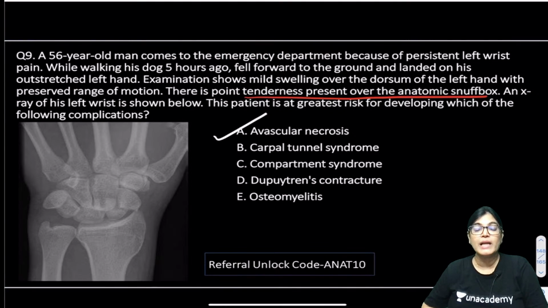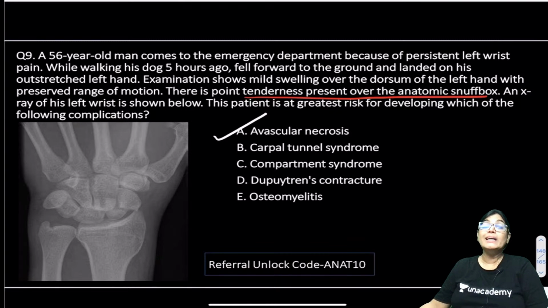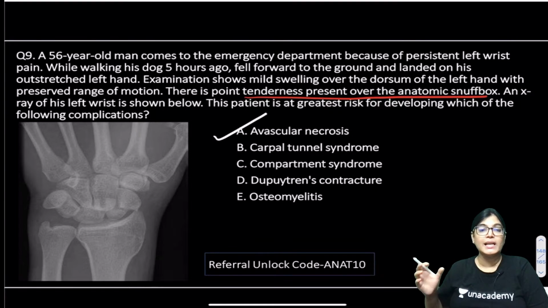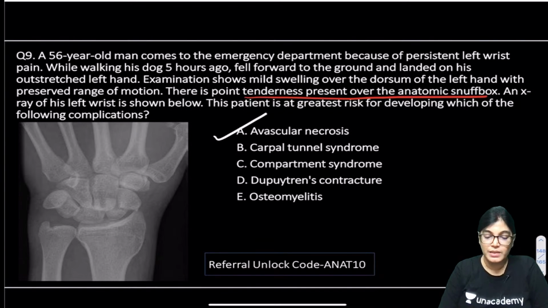Tenderness there means involvement of the scaphoid bone, and fracture of the scaphoid leads to avascular necrosis because of its peculiar blood supply, which I will explain. The radiological image also shows a fracture of the scaphoid bone.